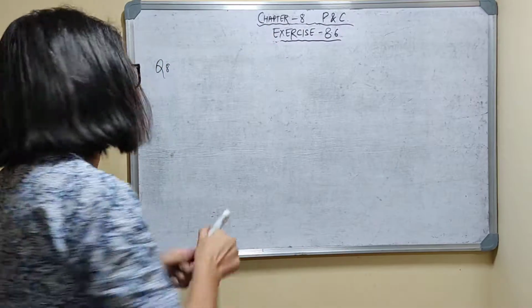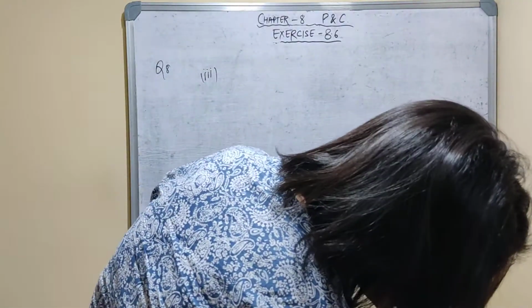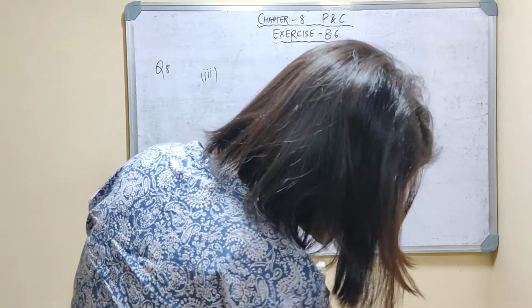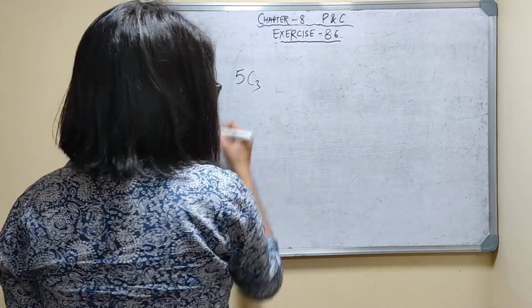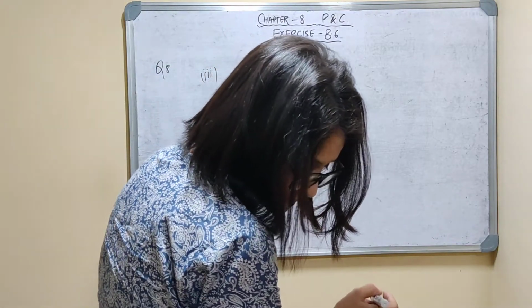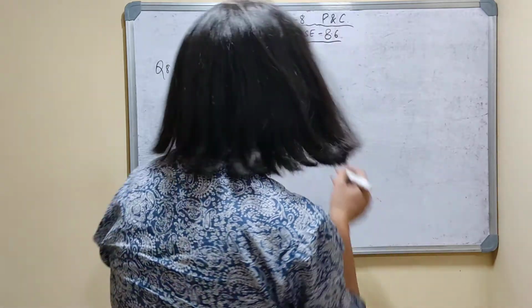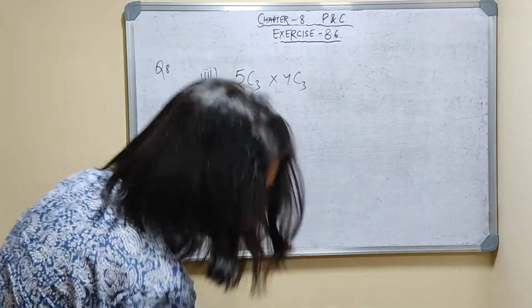Now part third. In how many ways can a team of 3 boys and 3 girls be selected from 5 boys and 4 girls? Total 5 boys, and you have to take 3 boys, so 5C3. And 3 girls selected from 4 girls, so 4C3. Is it correct? Yeah, fine.